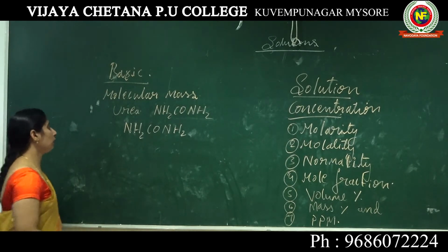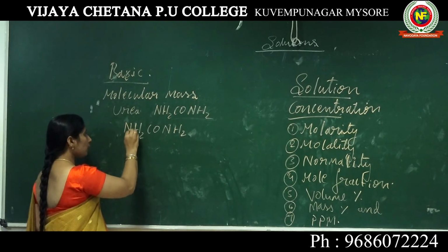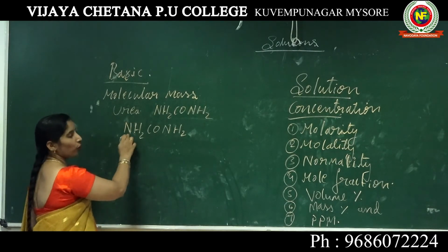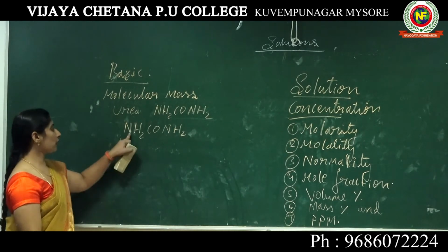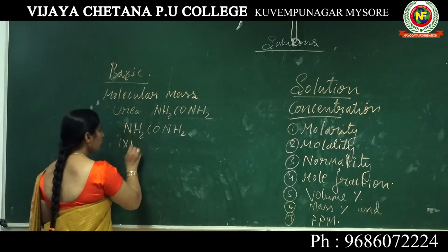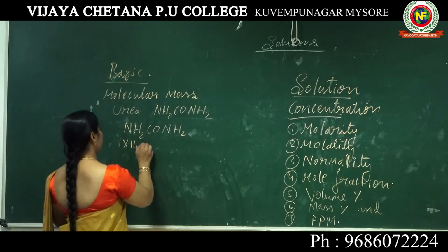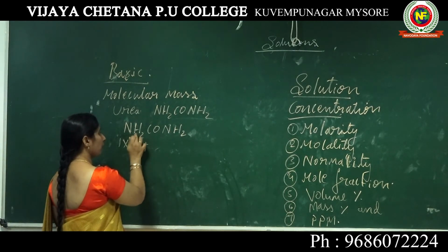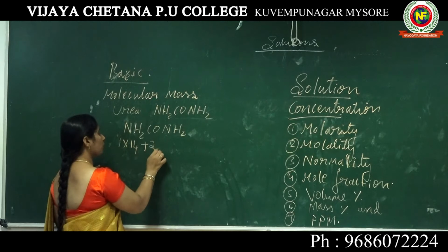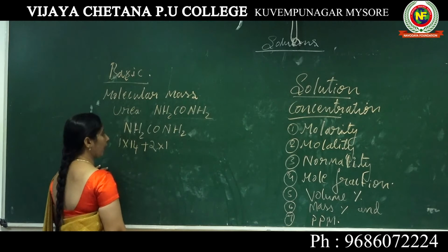The nitrogen mass number, and here how many atoms are there? 1 into the mass number of nitrogen, which is 14. Plus, the second thing is hydrogen. How many? 2 into hydrogen, here the mass number is 1.